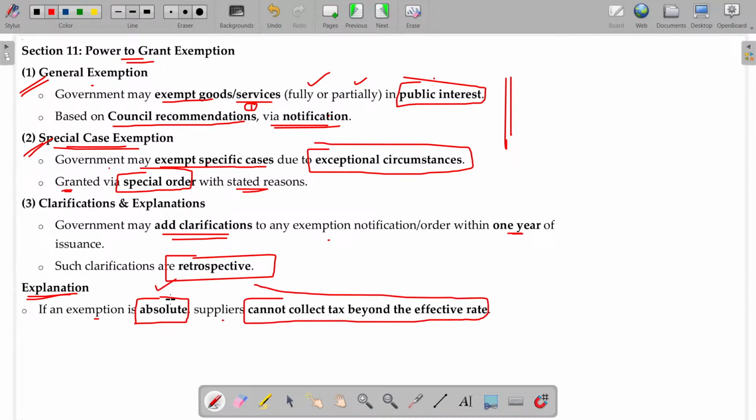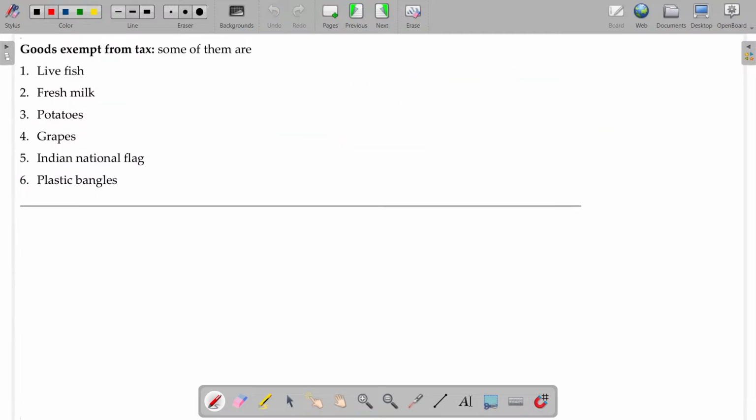Absolute means compulsory. Already told, compulsory. Subject to condition, or without condition. Usually general exemption falls under absolute. Special case exemption may come under conditional also. So we can classify this into two aspects: absolute and conditional. Usually general will fall under absolute only. In case of special case, it may fall under absolute or conditional also. In case of conditional, most probably, if you want to enjoy the exemption you have to fulfill the condition, else you leave. So we have completed the theory.